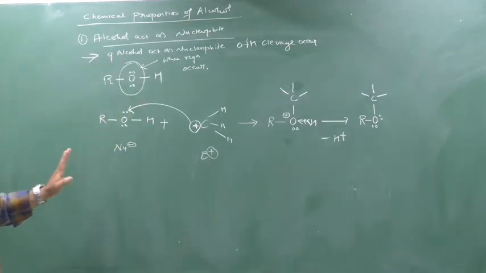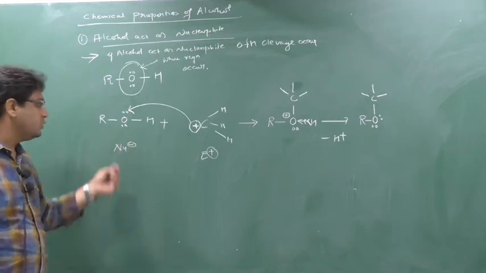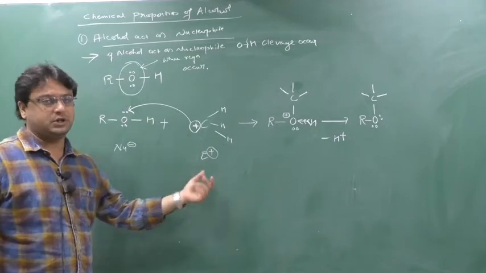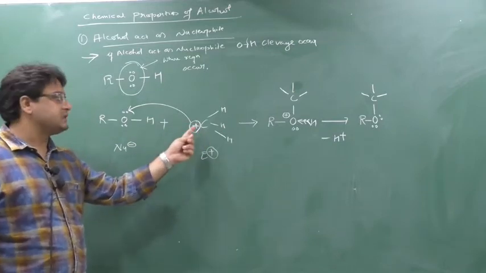Understood? Shall I explain once more? If I want to show this as a nucleophile, some electrophile should come and do the reaction. The best electrophile is a carbocation. The carbocation will come, meaning C plus here.